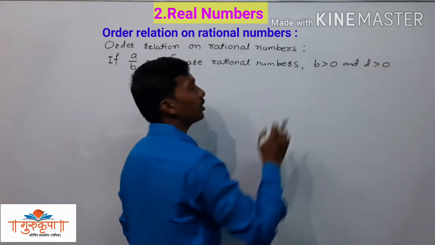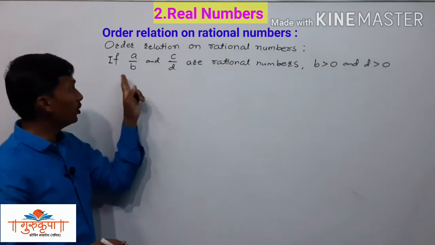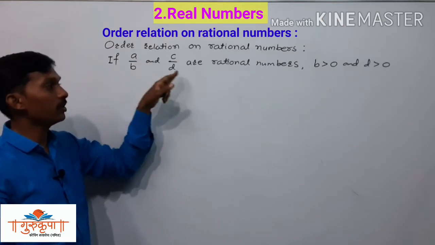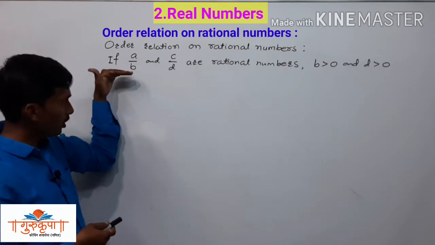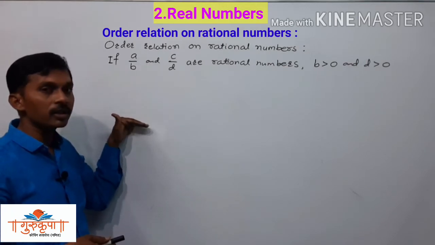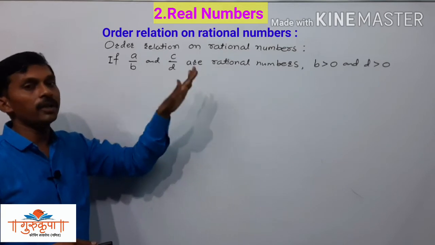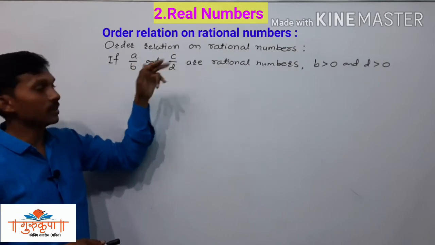That is a very important condition. If both the denominators of the rational numbers are greater than 0, then only the things which we are going to study here are applied to the relations.